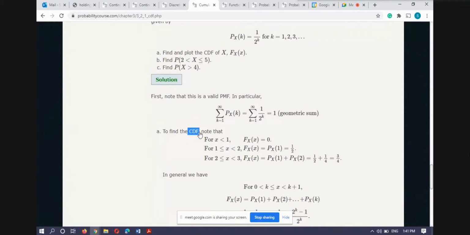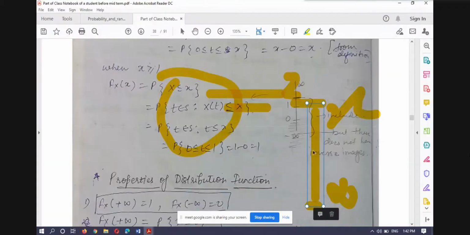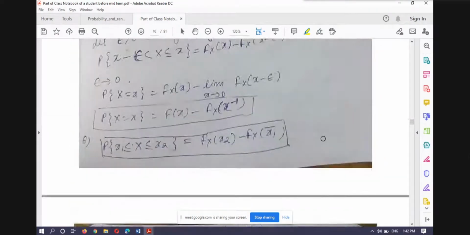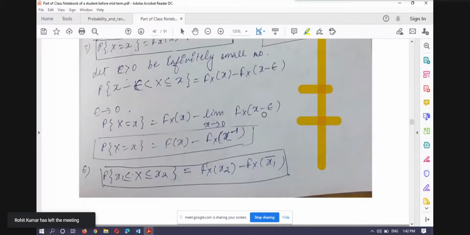Now I have to calculate the distribution function. In the distribution function, I know that this is the smallest value on the real line taken by the random variable capital X. So first I consider the domain x less than 1, meaning minus infinity to 1. So if my x lies between minus infinity and 1, and I know that this random variable X takes these values on the real line. So for example, okay, I'm writing just like that. This is like 1, this is like 2.